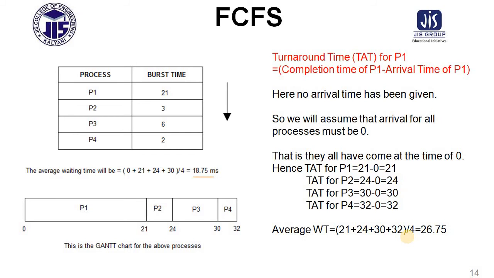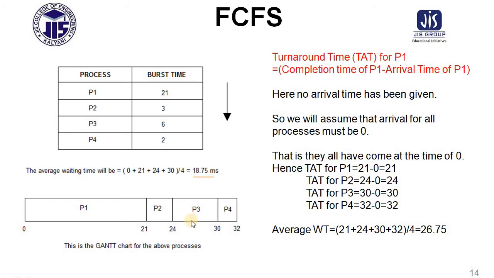Next, for the same problem, we will calculate the turnaround time. How will we calculate the turnaround time? Turnaround time is calculated as the completion time of process 1 minus the arrival time of process 1. So for process 1, just see the diagram. Process 1 started at the time of 0, and completes its execution at the time of 21. So process 1's completion time is 21 minus arrival time. We assume the arrival time is 0, that is why it is 21.